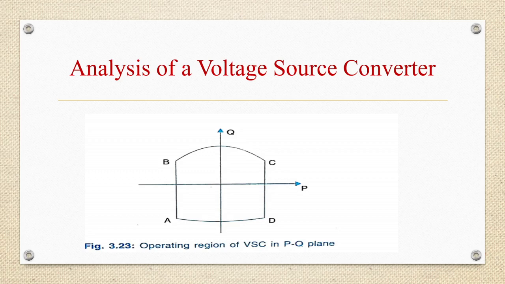BC is part of a circle due to the maximum current limit through IGBT valves. DA represents limitation on the injected reactive power due to the maximum DC voltage across the capacitor. The reactive power capability is a function of the AC bus voltage and it will increase with decreasing AC voltage. This is a desirable characteristic from the stability point of view. The capability curves of a VSC are similar to that of a synchronous generator.